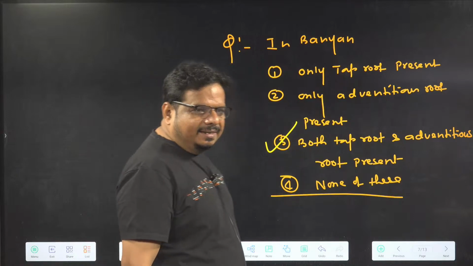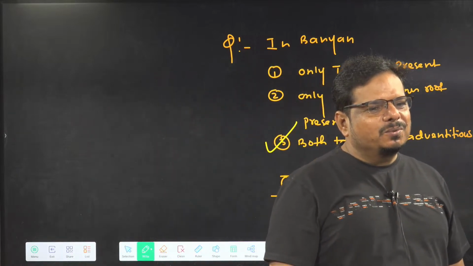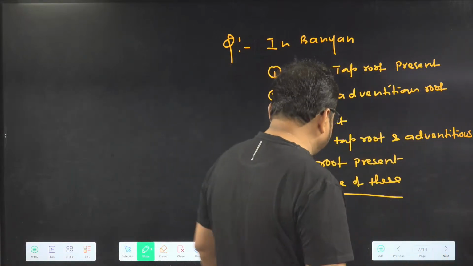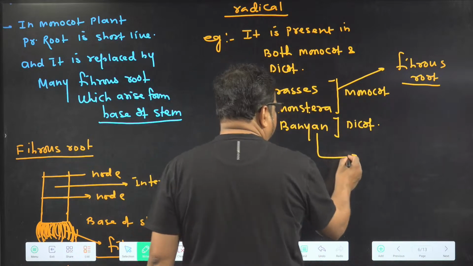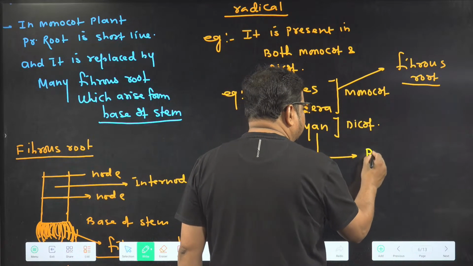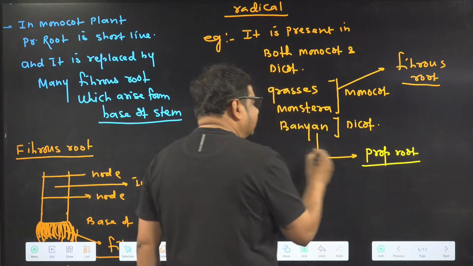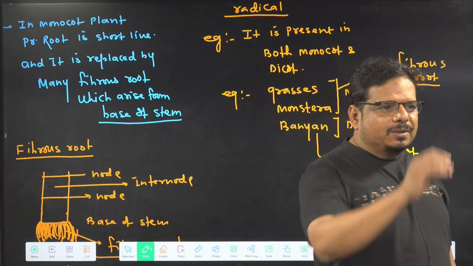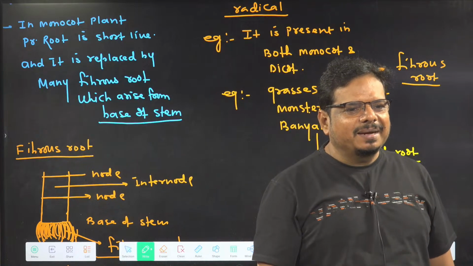Now I am asking, in banyan which type of adventitious root is present? Some of the students are writing tap. In banyan which type of adventitious root is present? Now the correct answer came: prop root. I will tell you about the prop root when I talk about mechanical support modification. Understanding the idea? Clarity came in the mind or not?